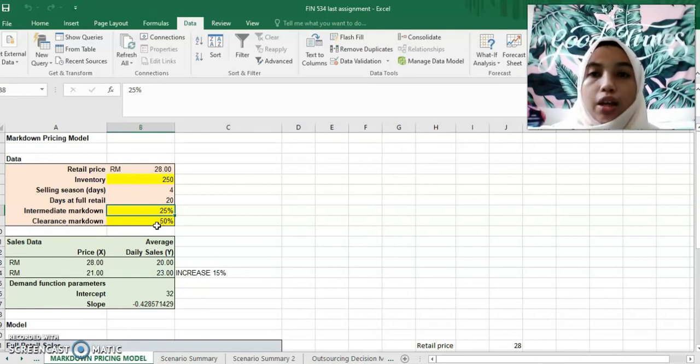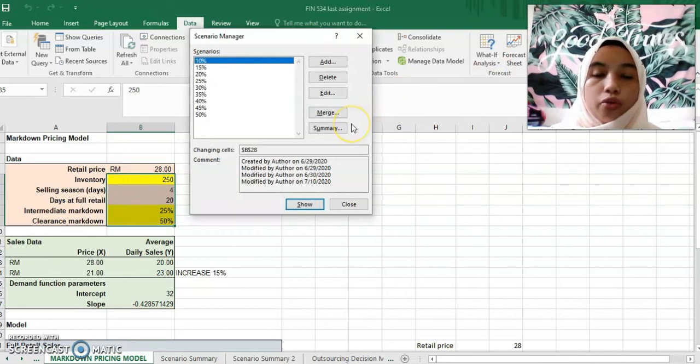It's also the same: I need to use what-if analysis to see which scenario can help me increase my revenue.